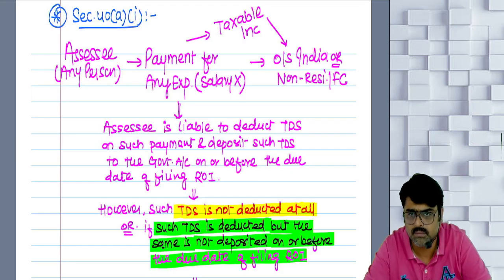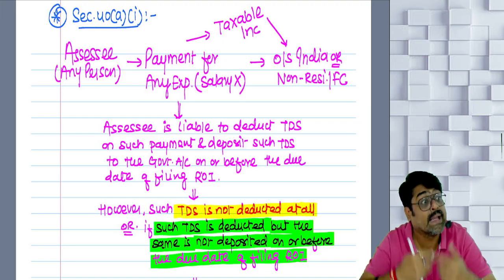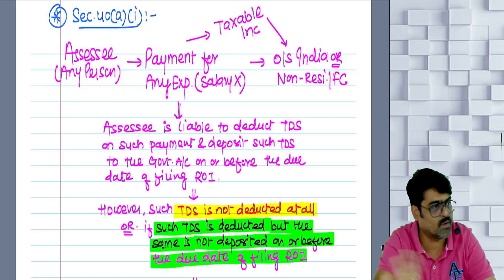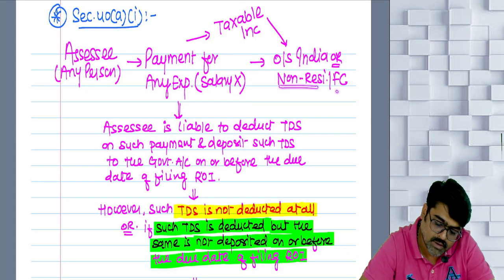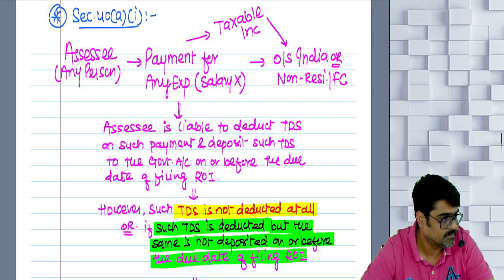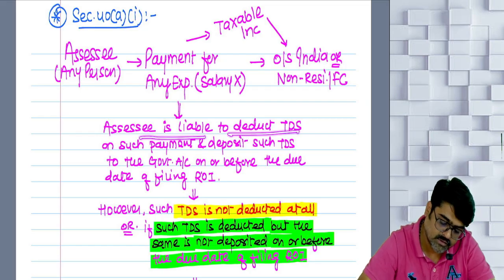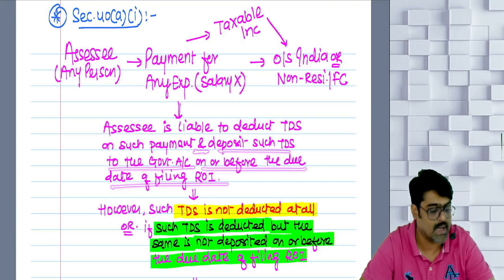Easy or difficult? Will you remember this? So, are you an assessee making payment for your business expenses? Which business expense? Any business expense other than salary. So you are making the payment of salary? No. Any other payment. To whom? To any non-resident or foreign company outside India. And on that payment, the assessee is liable to deduct TDS and also deposit the TDS to the government account on or before the due date of filing ROI.